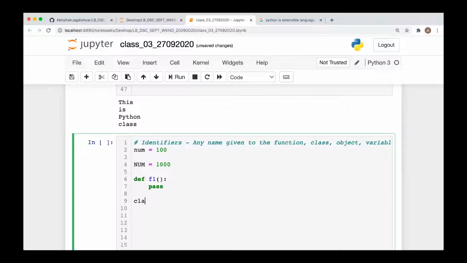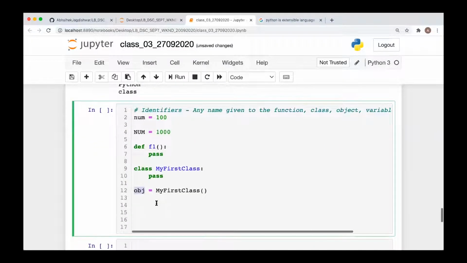Next we have class MyFirstClass. MyFirstClass is an identifier. Similarly, you can create an object, obj = MyFirstClass(), creating an object of this class. So this object name is an identifier. These are the different types of identifiers you use in a Python program.